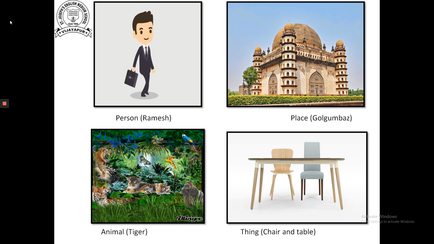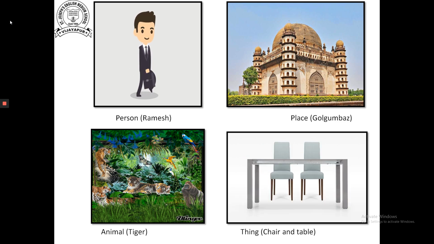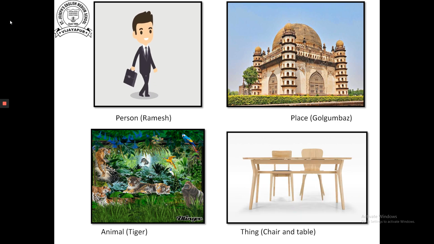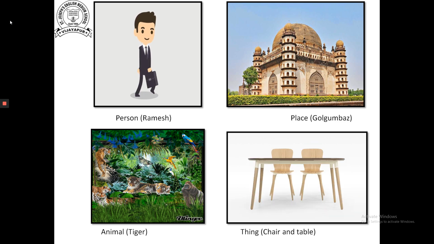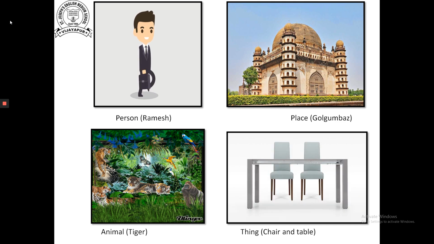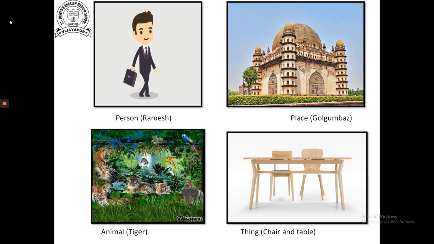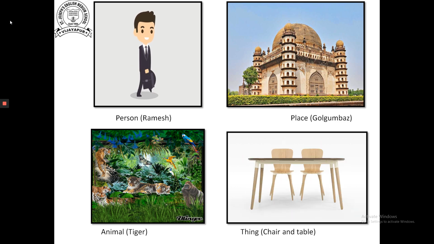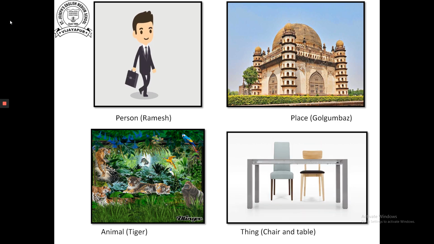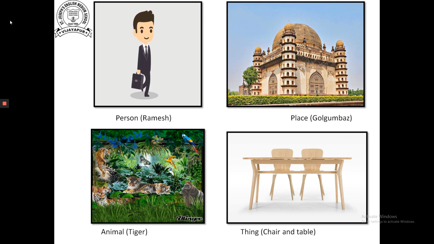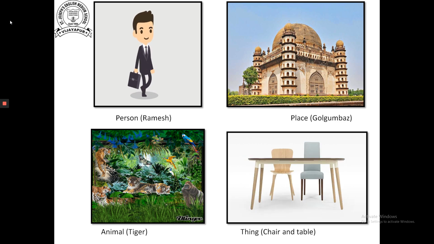That Gol Gumbaz shows the name of a place. Then name of an animal. Tiger, monkey, butterfly, any bird name you can use here, or frog. Here, all these show the name of an animal. Next, name of a thing. Chair and table is there.